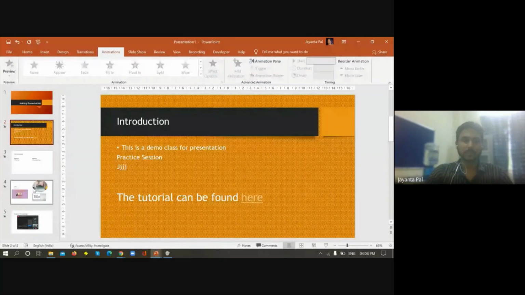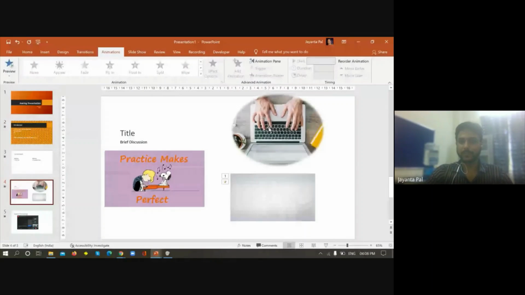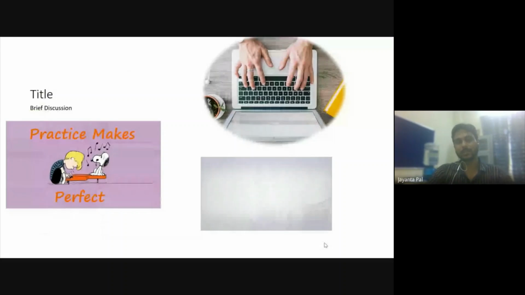Okay, so let's choose this one. If we run the slideshow of this particular slide, it will present the slide with all three contents visible. But I do not want this image to be visible at the very beginning.